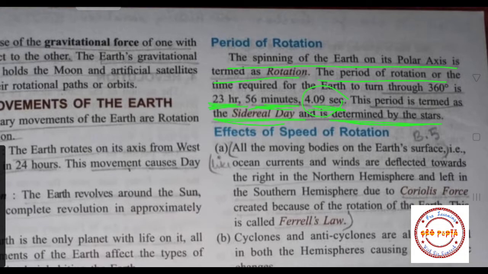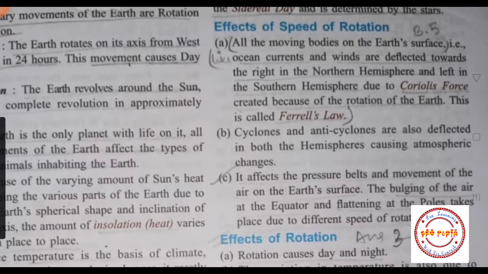Okay, so students, what you got is that our Earth completes one rotation in 23 hours 56 minutes and 4.09 seconds, and this period is termed a sidereal day, determined by the stars. Okay, now students, effects of the speed of rotation. So what are the effects of the speed of the rotation? We will see.